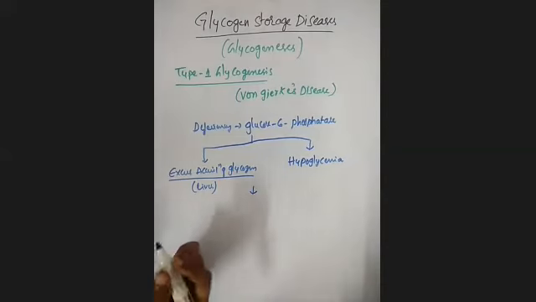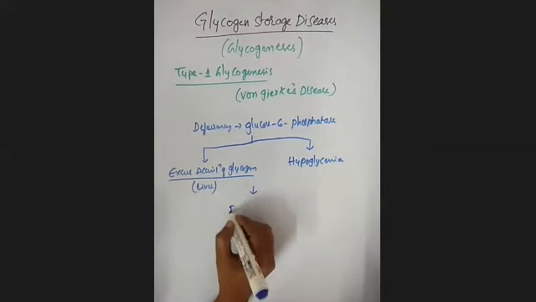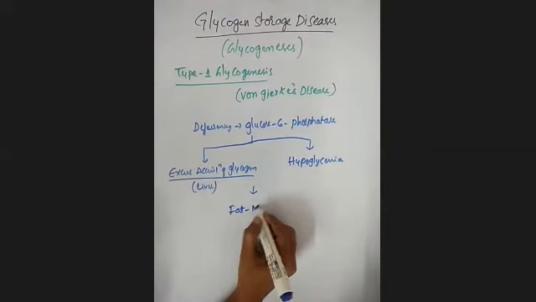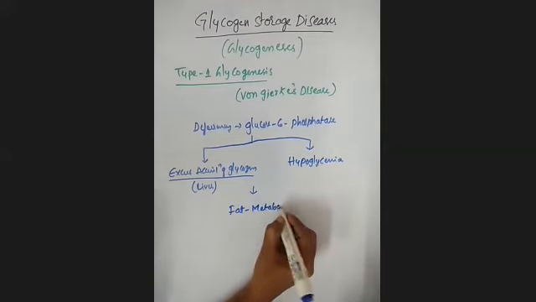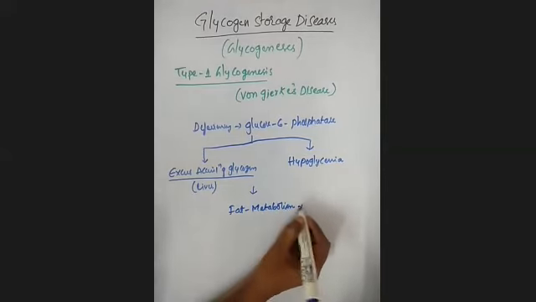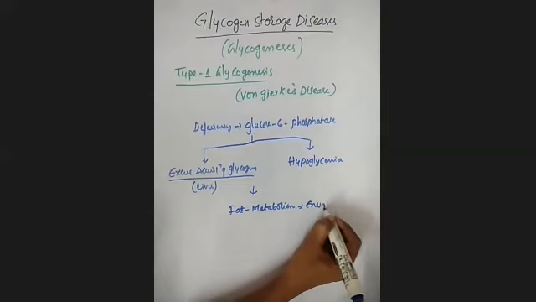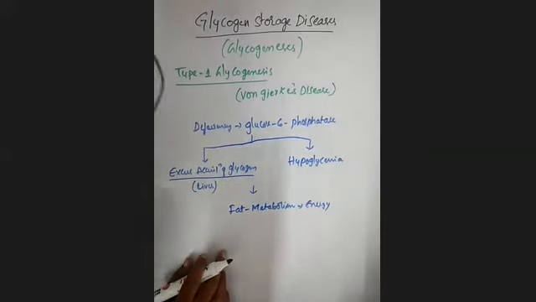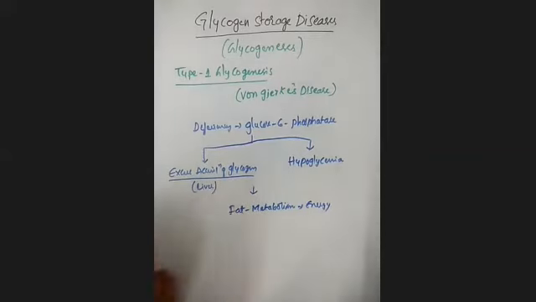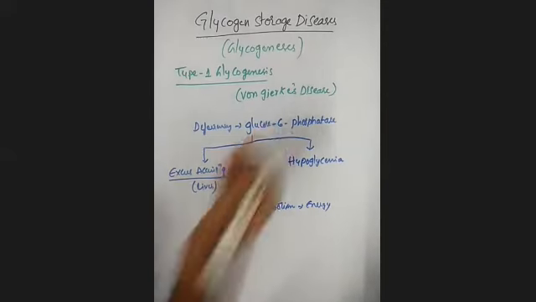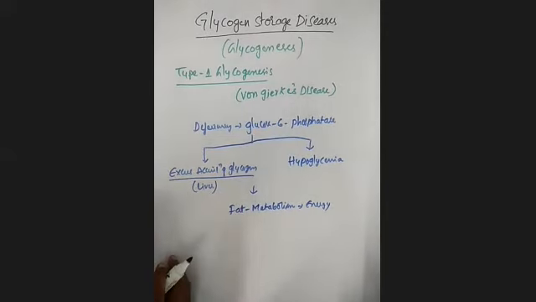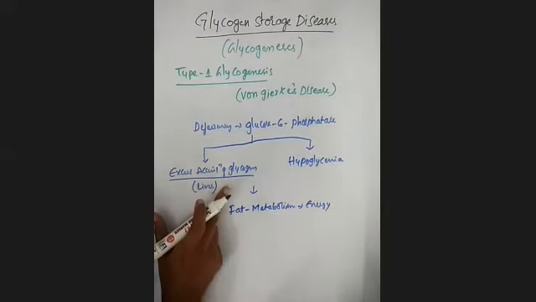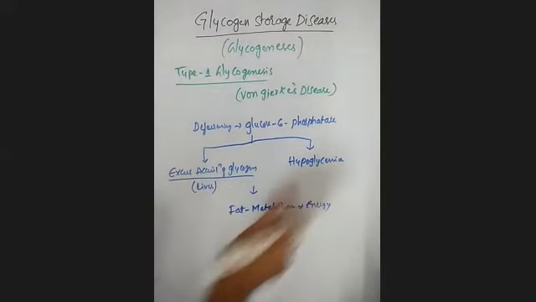Because of this deficiency of glucose 6 phosphatase, fat is undergoing metabolism for energy. Glucose plays an important role for energy, as well as glycogen plays an important role as an energy source. But here, because of the deficiency of this enzyme, there is accumulation of glycogen and a lack of glucose.